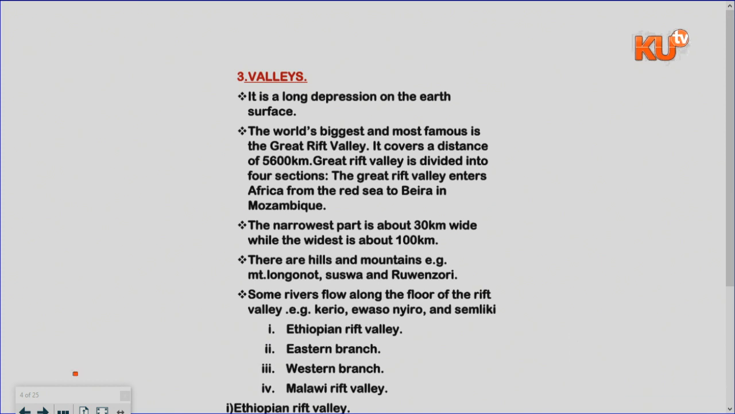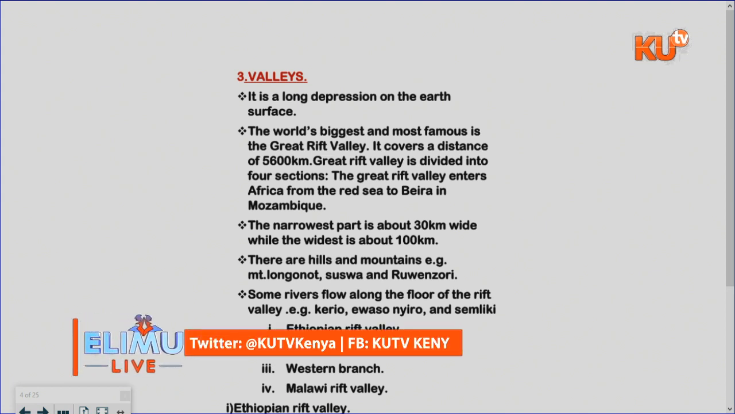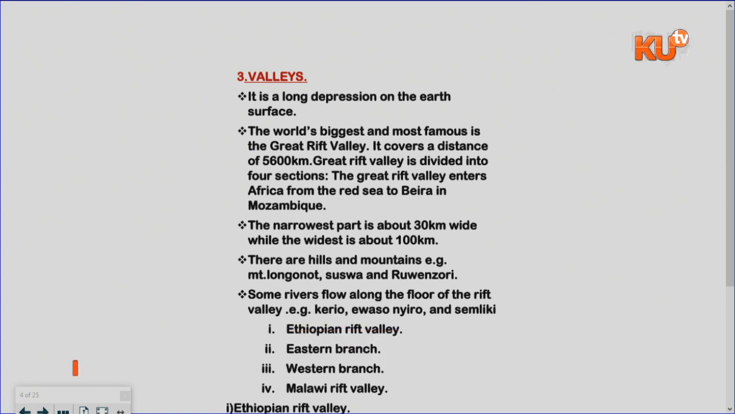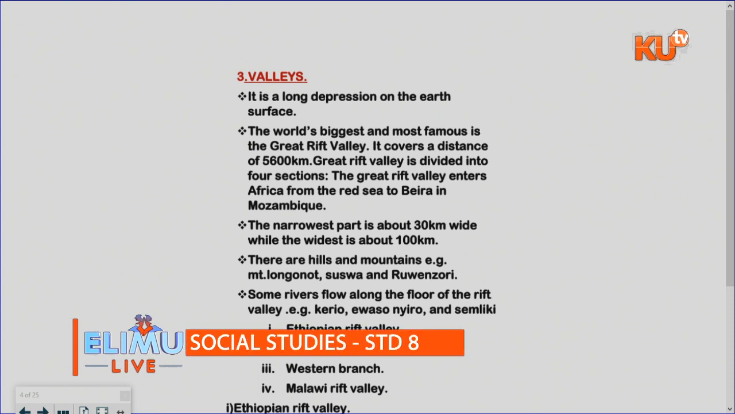The Great Rift Valley is divided into 4 sections. I've mentioned them. Then, where does it run? From a place called Beira in Mozambique. Then where does it end? It ends at a place called Alexandria in Egypt on the northern part, running all the way to the southern part. Then the narrow part is about 30 kilometers and the wider part is about 100 kilometers. There are hills, mountains, and other beautiful sceneries found in the valley. We have other mountains called Mount Longonot, Mount Suswa, and Mount Rwenzori.